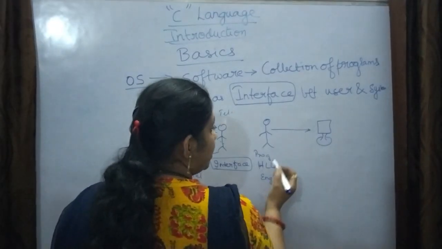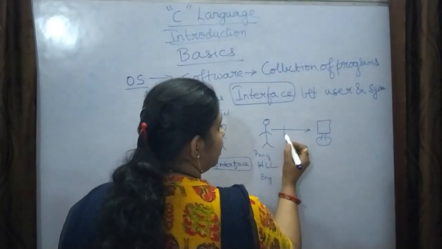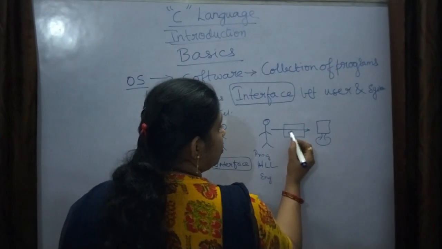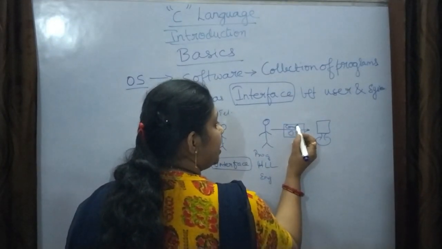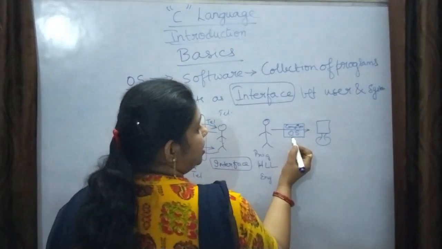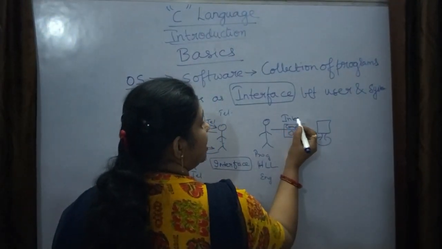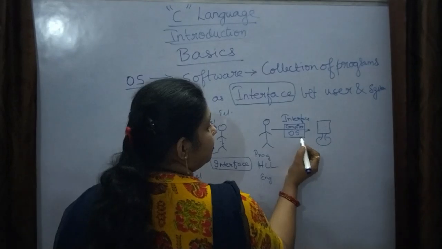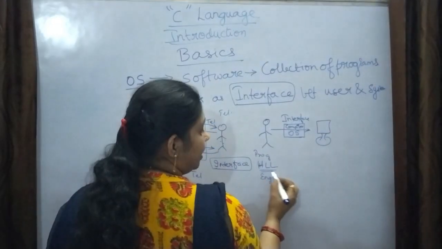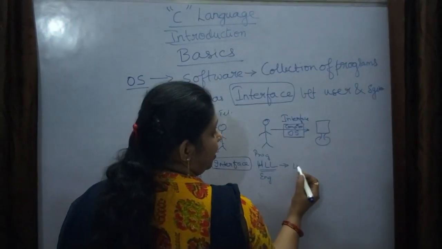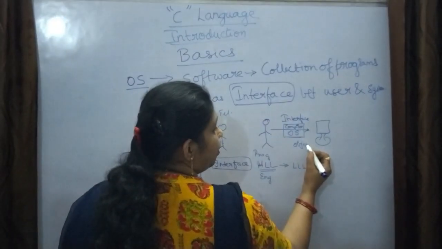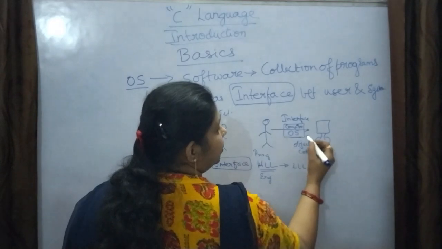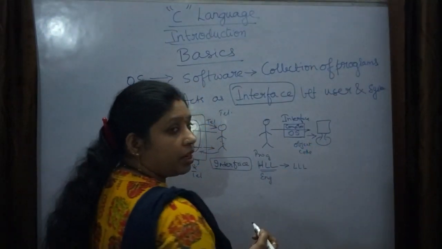So in between these two there will be one interface, which is called the operating system. In this operating system the compilers will be there, right? This operating system, which acts as the interface, converts this high level language to the low level language, which is called object code, and feeds it to the computer.